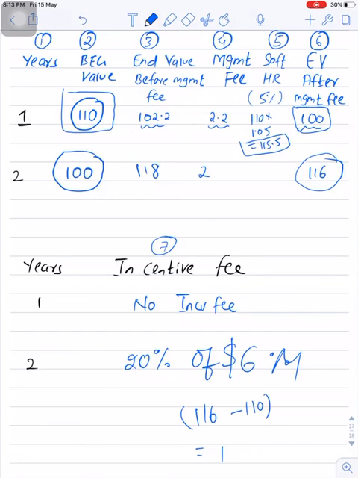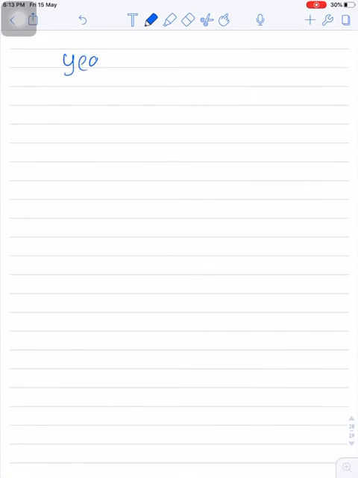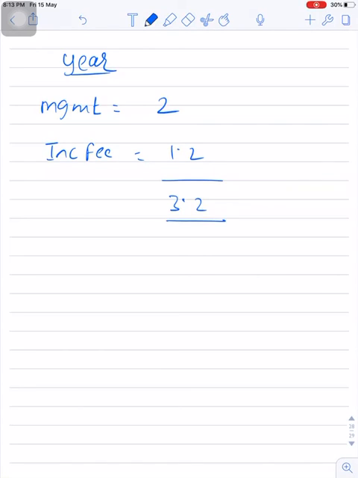So the incentive fee for year 2 will be 1.2. So for year 2 you can see the management fee was 2 and incentive fee was 1.2. So the total fees paid by fund at the end of year 2 is 3.2.